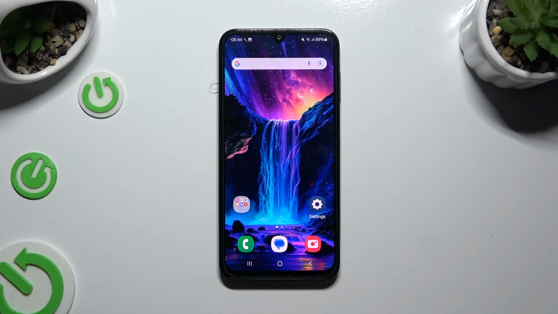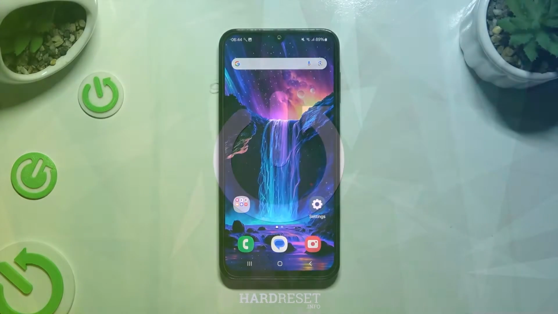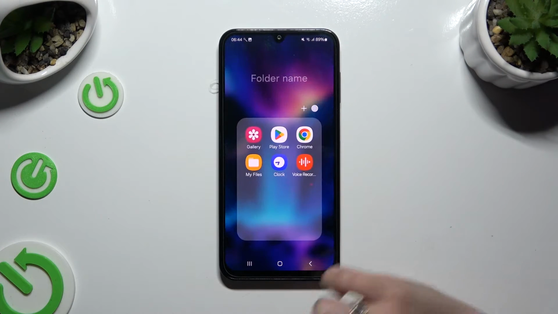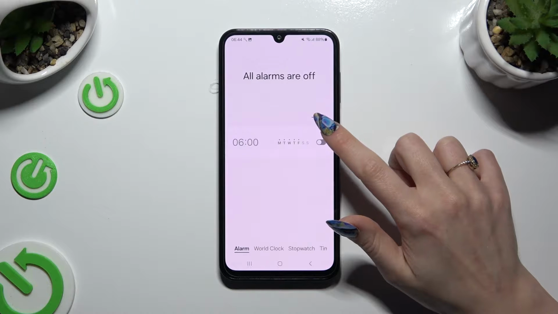In front of me is Samsung Galaxy M15 and today I would like to show you how you can set up an alarm clock. Begin by launching Clock. Then tap on Alarm at the bottom left corner and use this plus at the top.